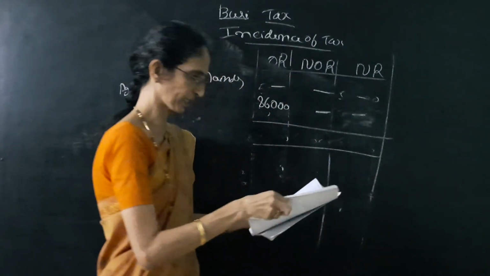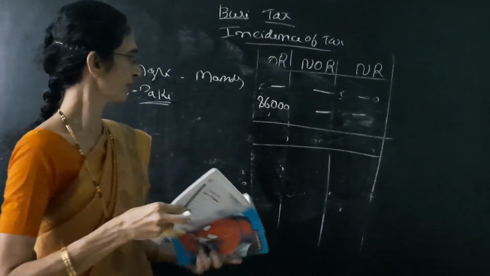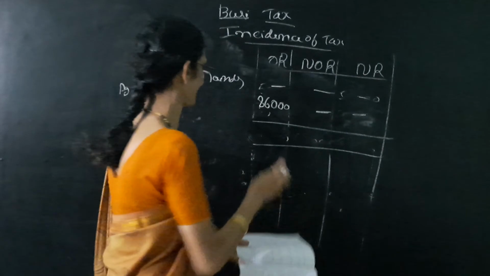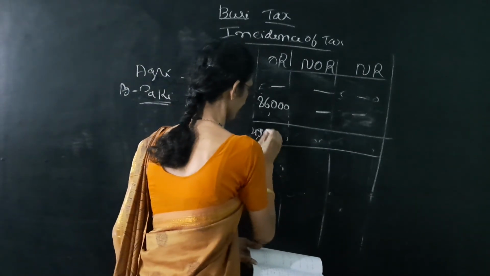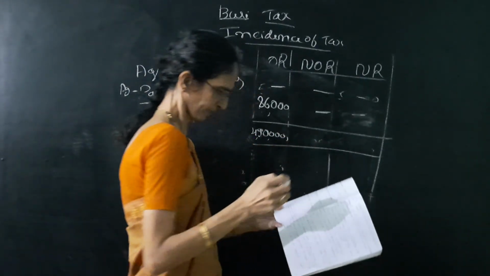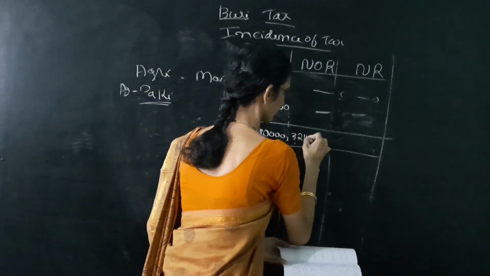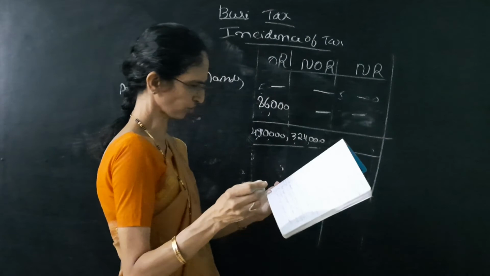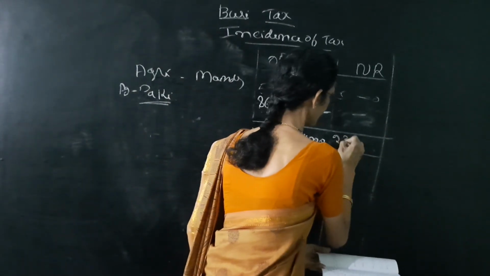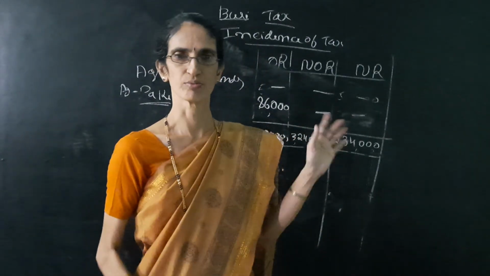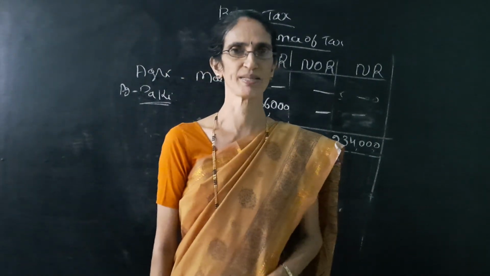Then we have to total each column. So the first column total we get 4,90,000. Then the second column we get 3,24,000. The last column we get 2,34,000. So this problem is over. You can see the next problem in the next class.